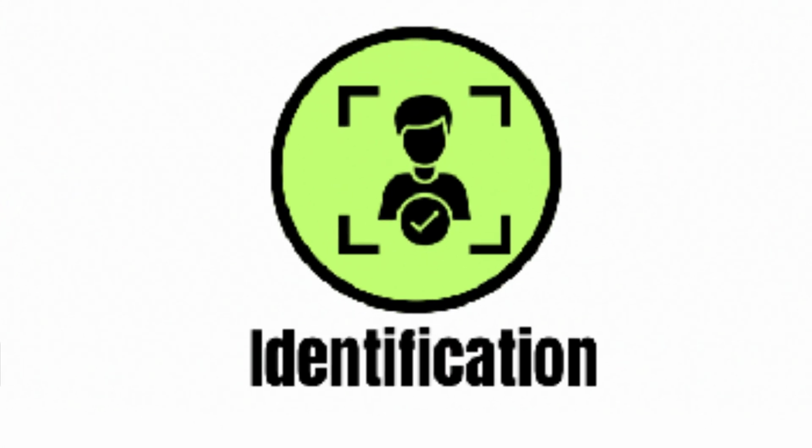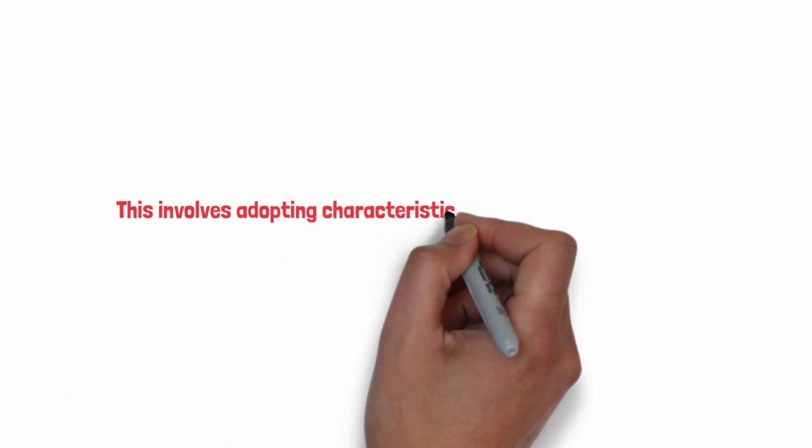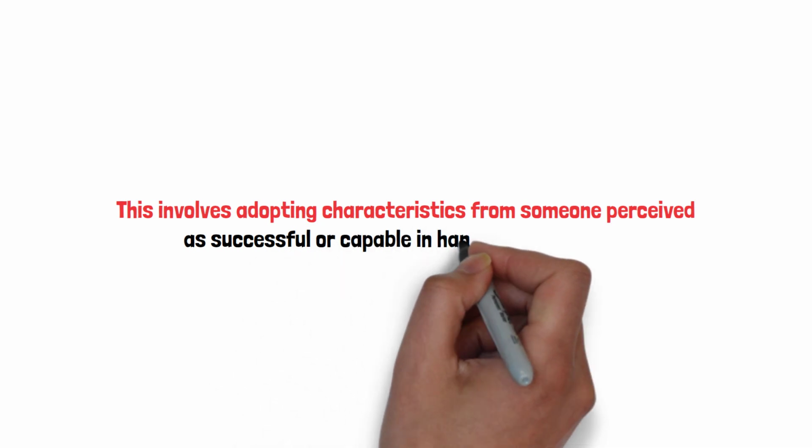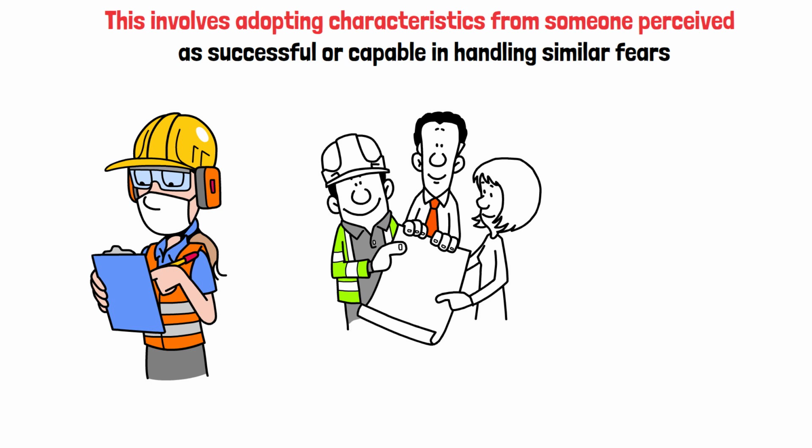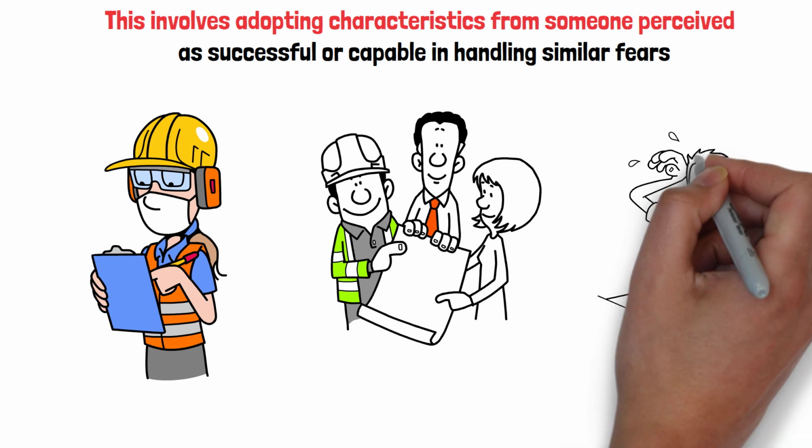Identification. This involves adopting characteristics from someone perceived as successful or capable in handling similar fears. A young worker might mimic a senior colleague's style and decision-making as a way to cope with job stress.